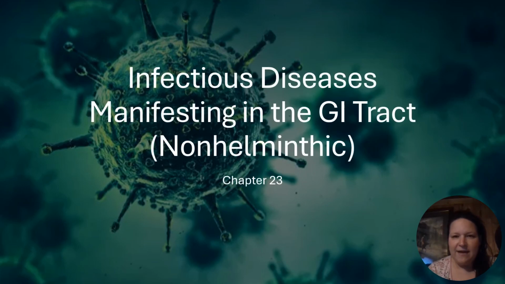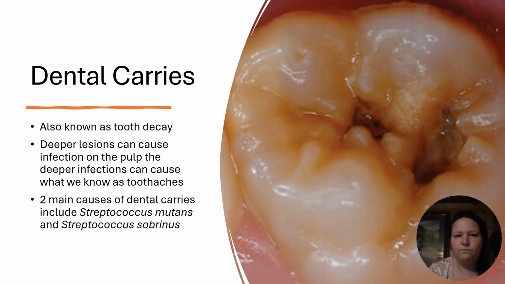Hello everyone. Today we are going to be talking about infectious diseases manifesting in the GI tract, non-helminthic, which means they are not caused by worms. This is going to be chapter 23. First thing we're going to talk about is where does digestion start?